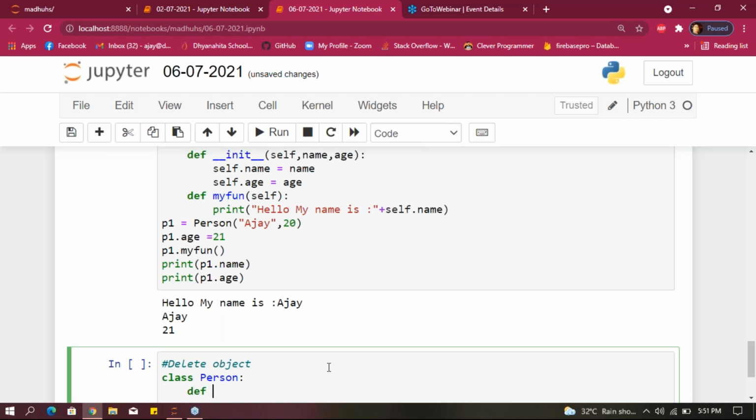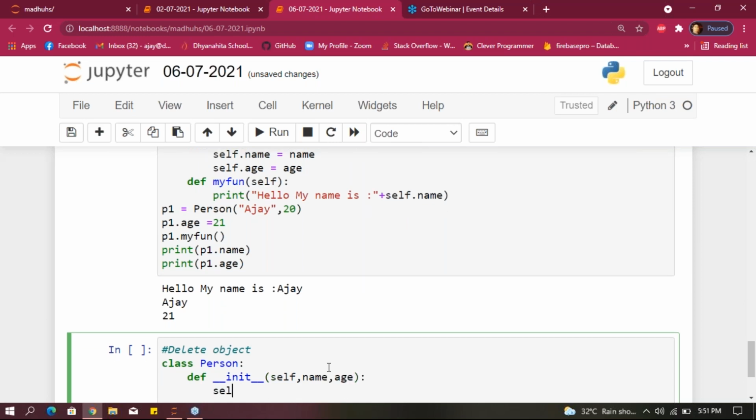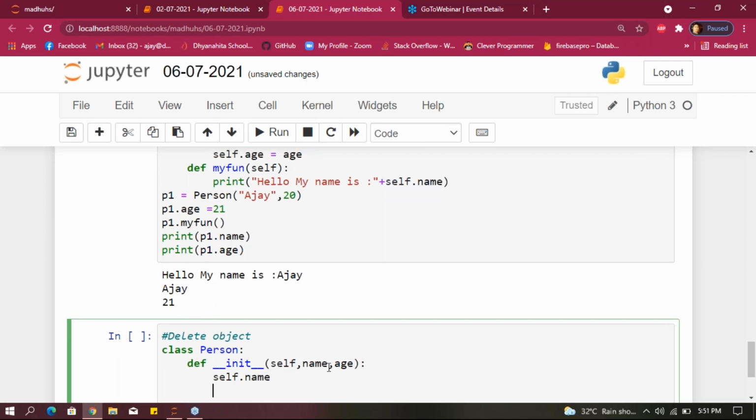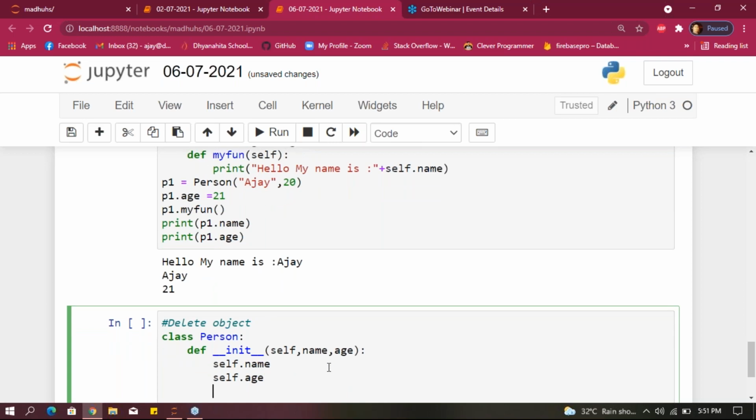Define the initial function here. I'm taking the default parameter self, name, and age. Two parameters I'm taking here. Self dot name equals name, and self dot age equals age.